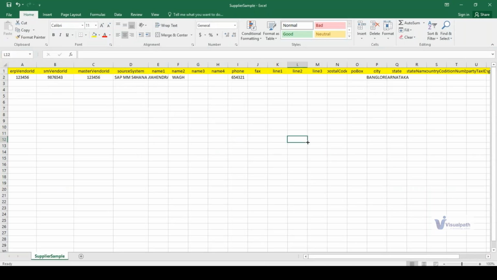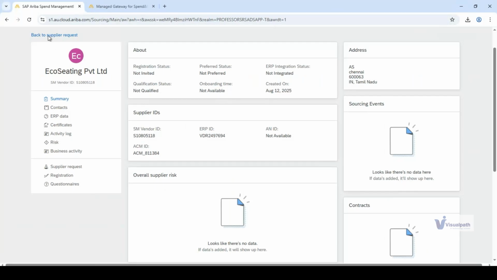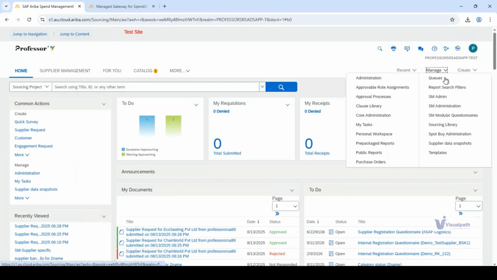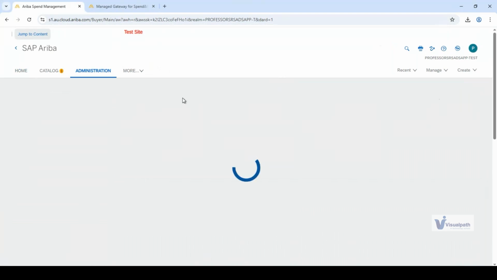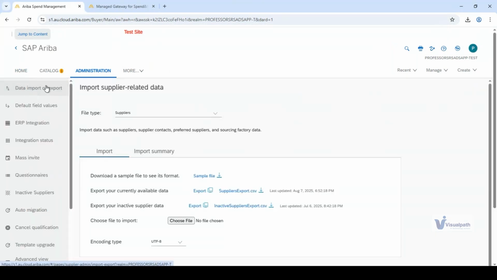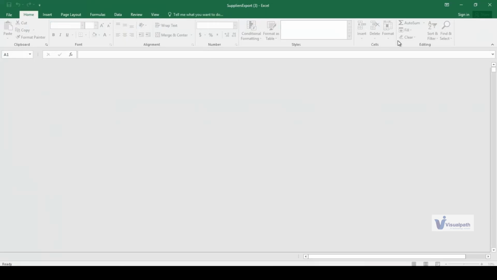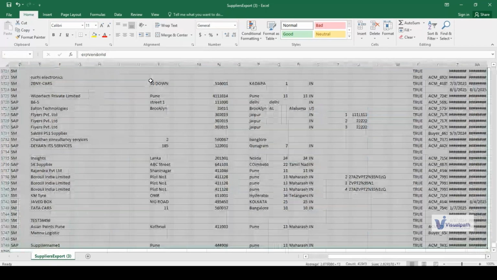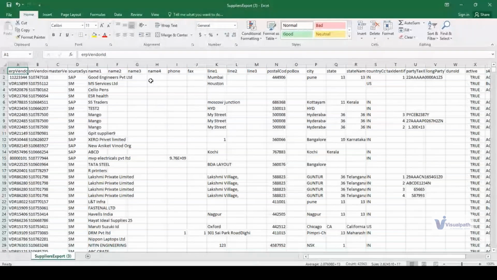Now you have to upload this particular Excel file into SAP Ariba from Manage SM Admin. You get back to the same screen. Data import export. Supplier option is there. Sample file is what you have already downloaded. Now what we do, this is also an export option. When you click here, the system will give you one more Excel file, which will be similar to that. That will have the record of all the vendors which are there in the system. All the information which is there as a vendor in the system will come over here.